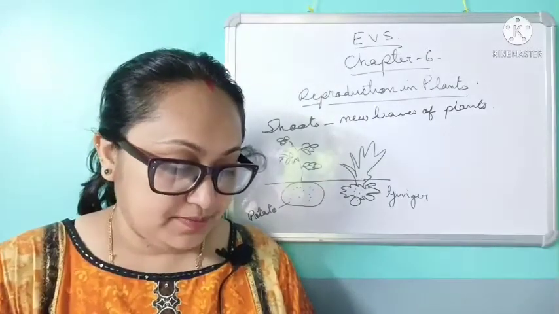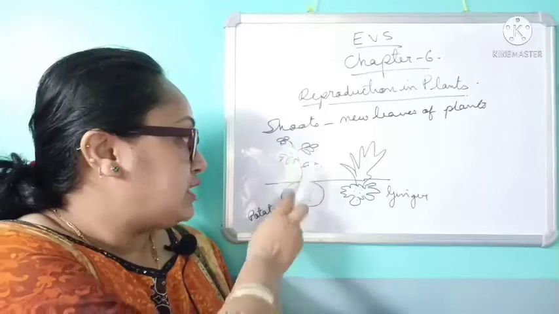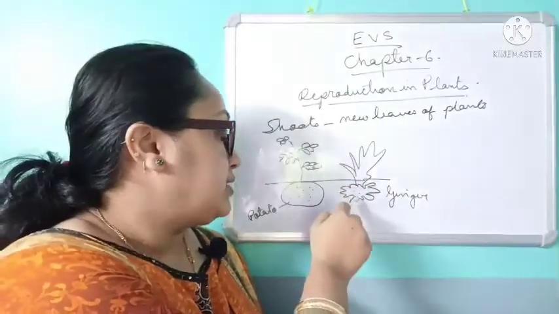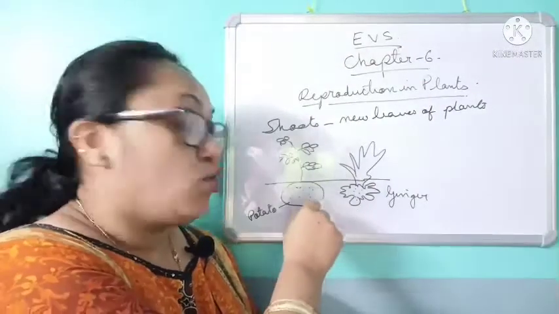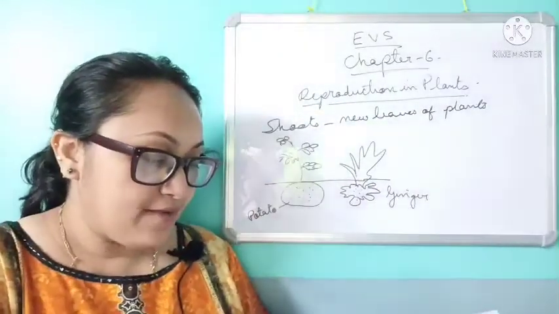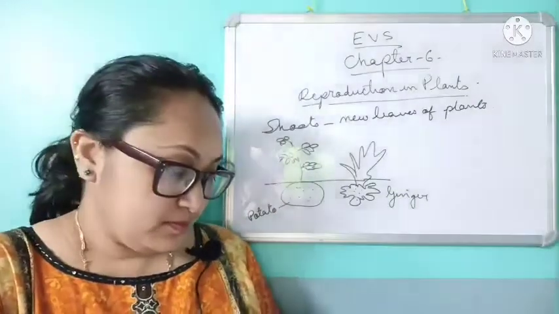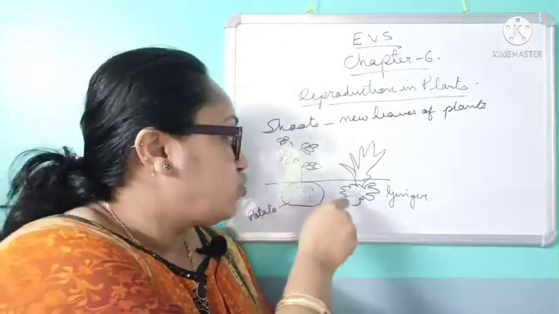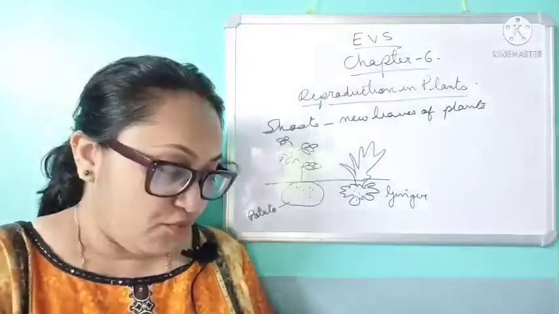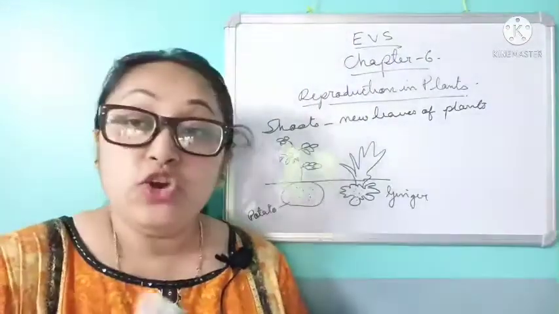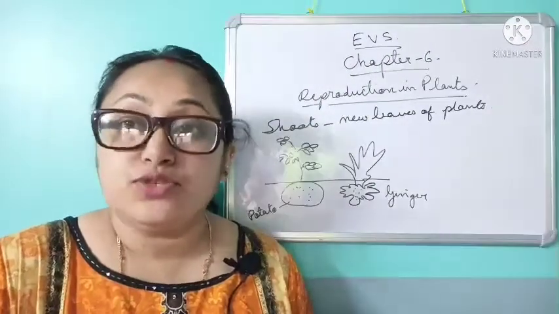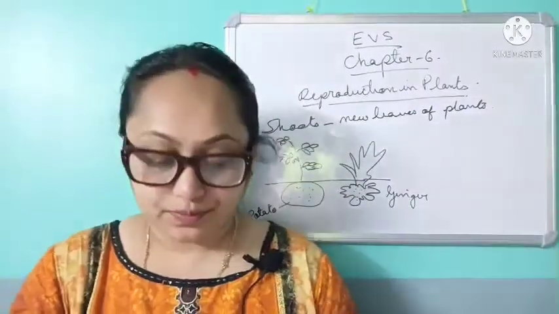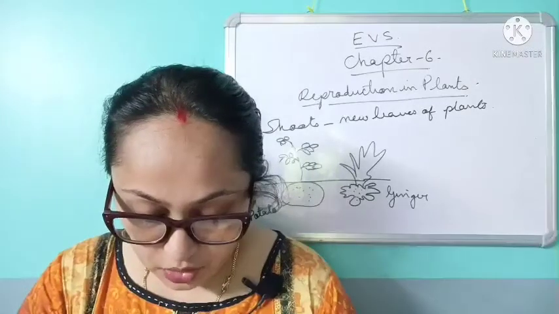Now see, this is a potato. This is a potato plant. This is a ginger plant. This is underground, this is soil. And this is ginger. So it is grown underground. That is why it is written that they have underground stems. Now these are called eyes. Can you see some dots over here? We call them eyes, and new plants grow from these buds only. The ginger plant grows from buds.